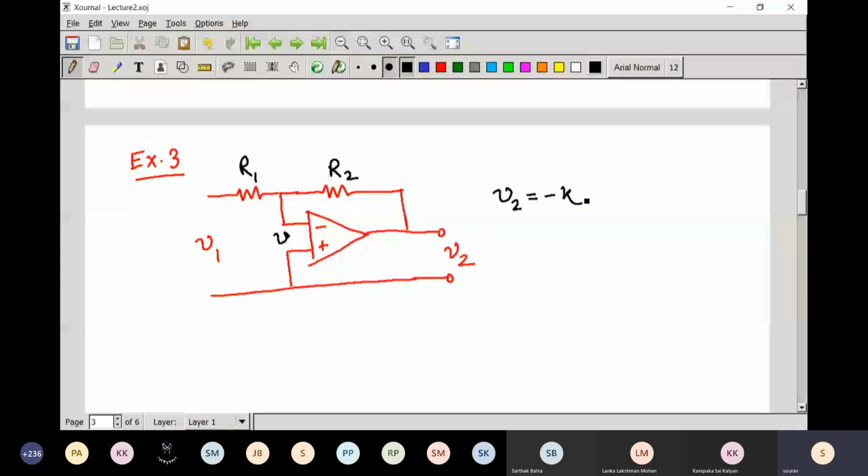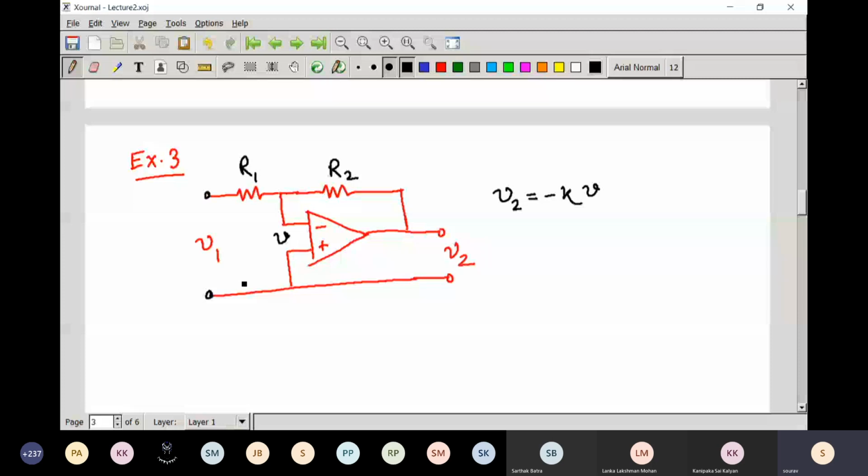Now if I say that this particular circuit also works using the feedback mechanism, can you explain that? Here our objective is to understand that this circuit also works based on the feedback mechanism. So let us see how it works.